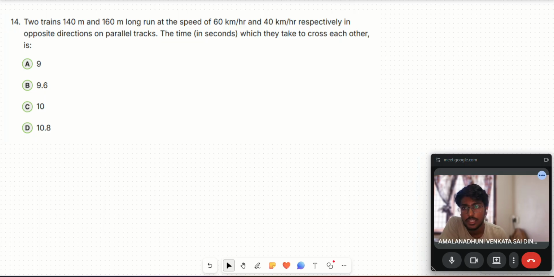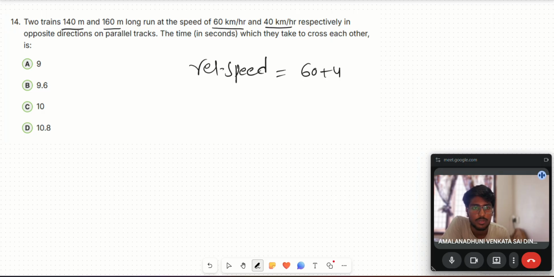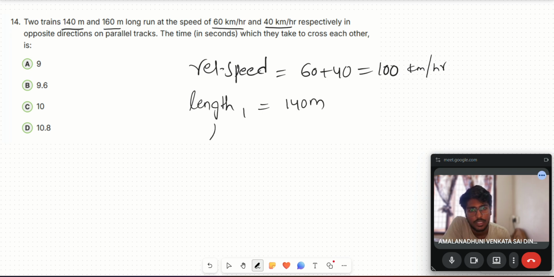Let's move on to the 14th question. Two trains, 140-meter long and 160-meter long, run at the speeds of 60 kilometer per hour and 40 kilometer per hour respectively, in opposite directions on parallel tracks. Opposite direction, so relative speed equals 60 plus 40, which is 100 kilometer per hour. Length 1, the first train, is 140 meters. Length 2 equals 160 meters.